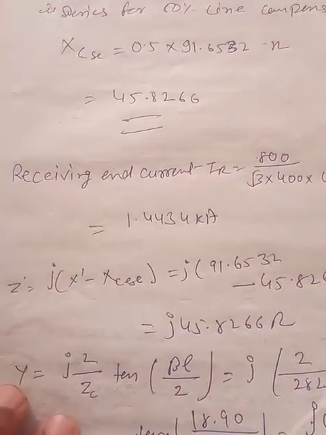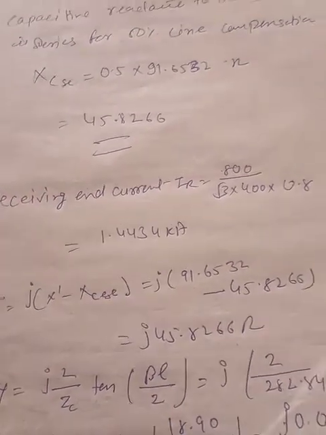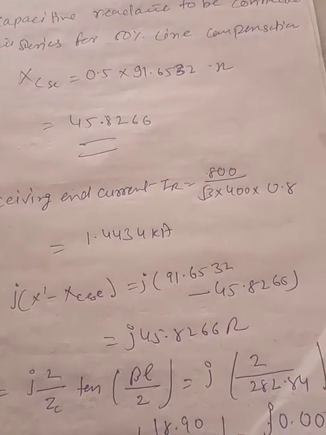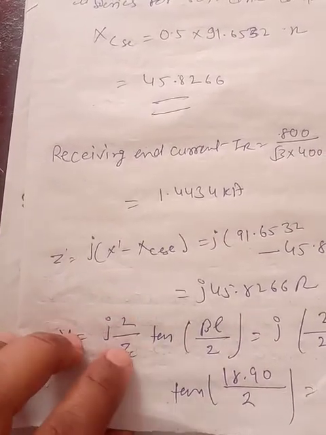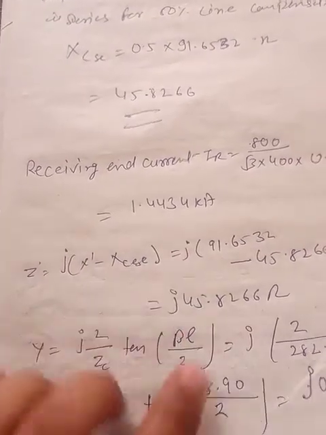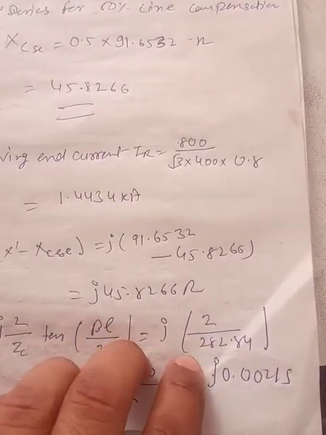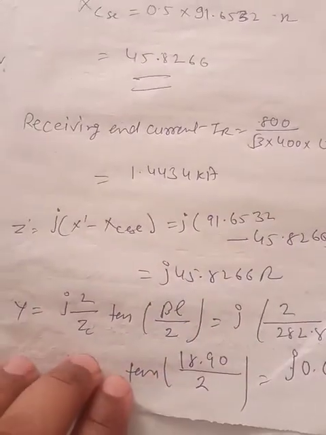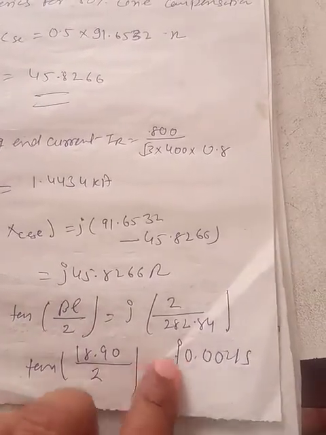Now we'll calculate the Y parameter. Why are we calculating it? So that we can calculate the transmission line parameters, and on the basis of that we can get the sending end voltage and regulation. Now Y can be calculated as j2 by ZC tan(beta L by 2). This equation gives the value of Y, the shunt admittance, written as j2 by 282.84 tan inverse 18.90 upon 2, which is j0.0021.